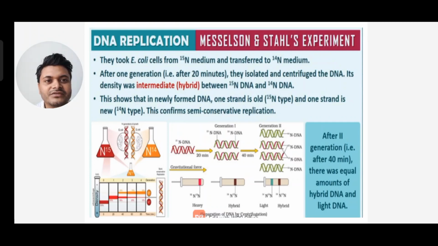So whenever N15 DNA was taken, after 20 minutes you can see the semi-conservative mode of replication: one DNA helix, that is two strands, having N15 and N14. But in the next generation, after 40 minutes, you can see two parental strand DNA and two hybrid strand DNA. In this hybrid DNA, one strand is N15 and the other strand is N14.